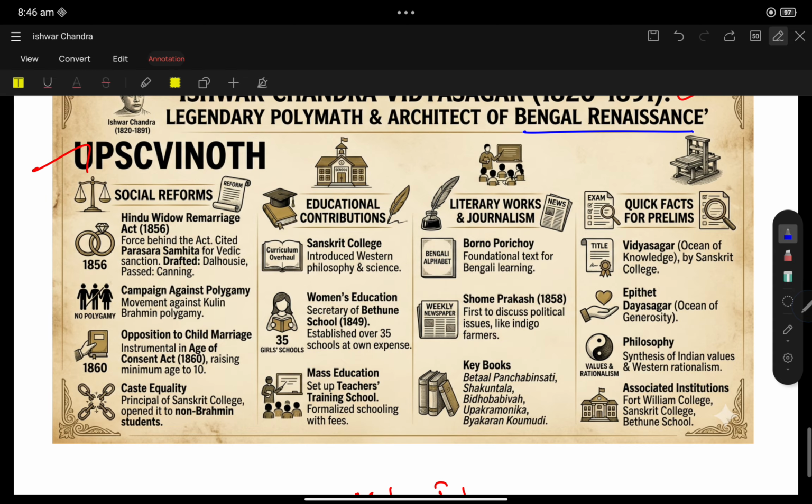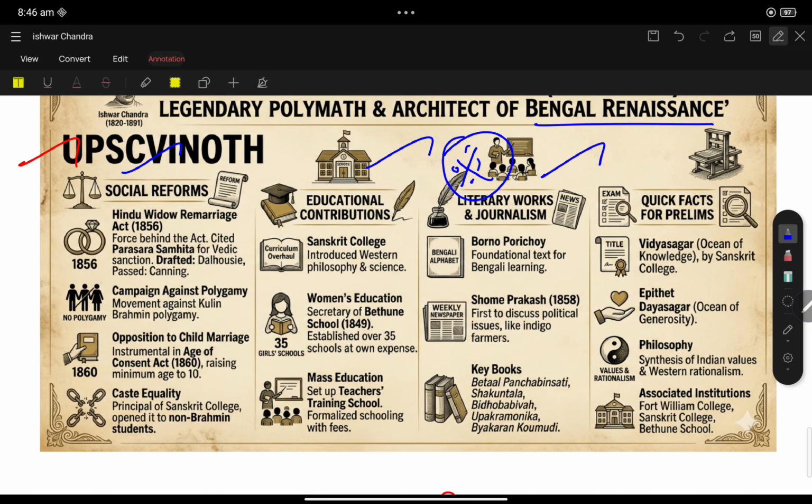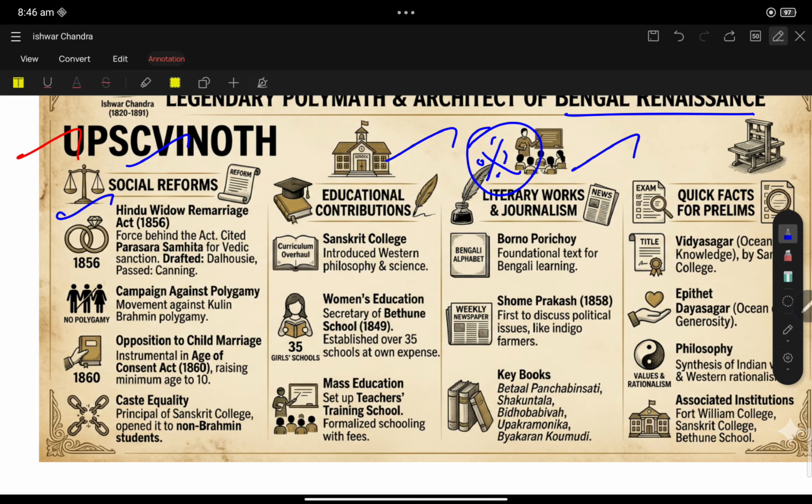We can have a sectional discussion of social reforms, educational contribution, literary works, and journalism. This marks one of the most important areas for this year's prelims, with quick facts for prelims. First of all, social reforms: the Hindu Widow Remarriage Act 1856. Not only Raja Ram Mohan Roy, Ishwar Chandra Vidyasagar was also behind this Act.